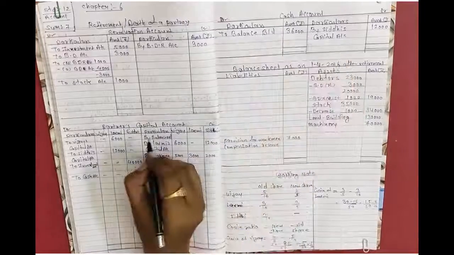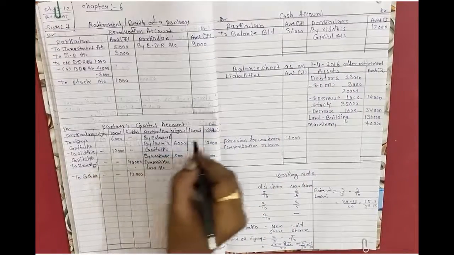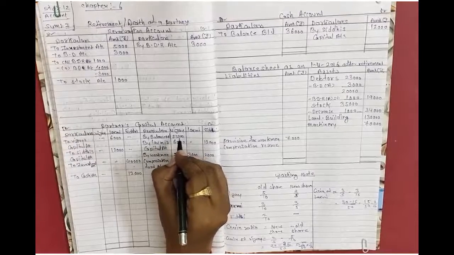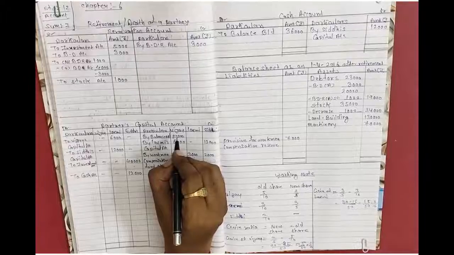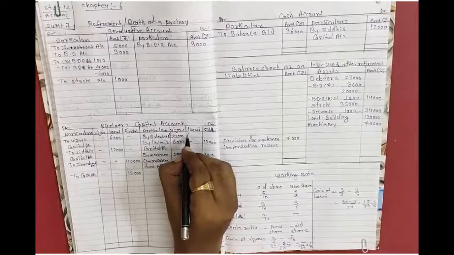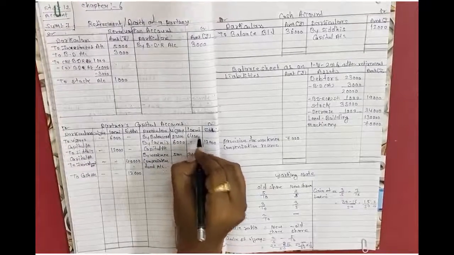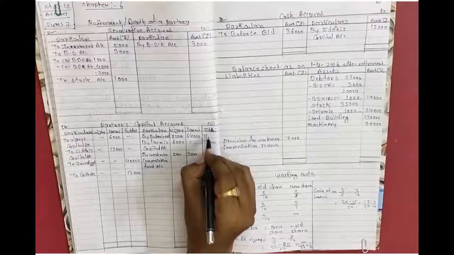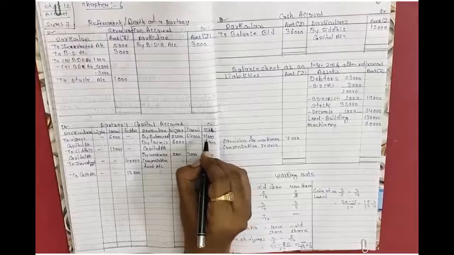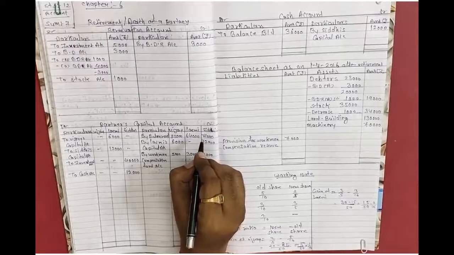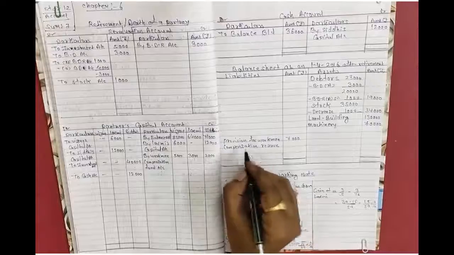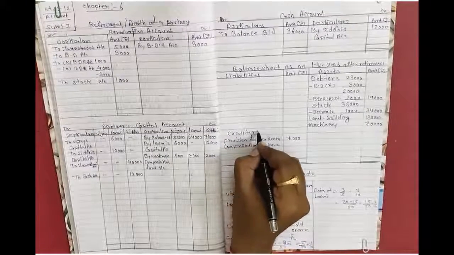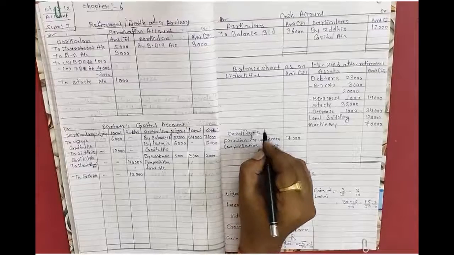Fine. Now balance sheet liability side: capital account, first Vijay 85,000, then Lakshmi 64,000, and then Siddhi 71,000. Okay. After that creditors 56,000.